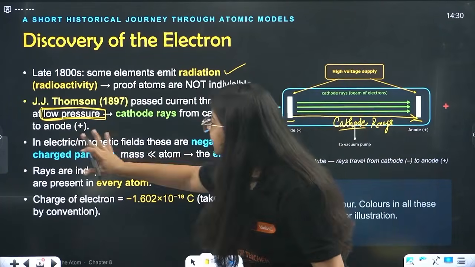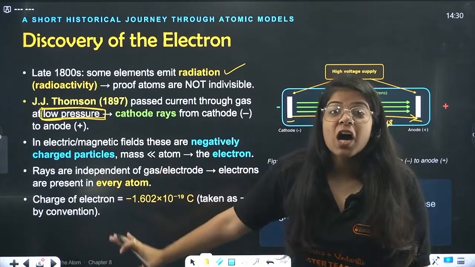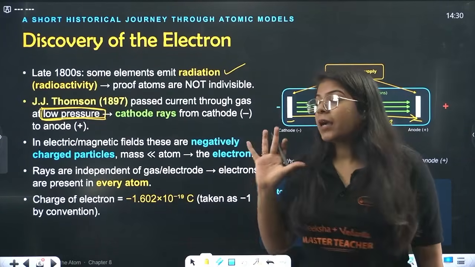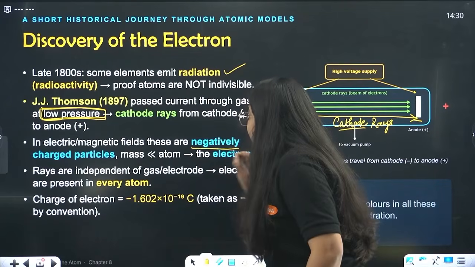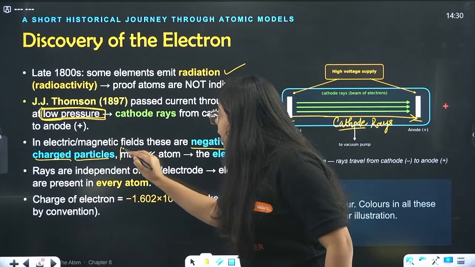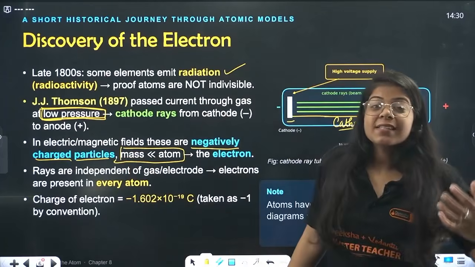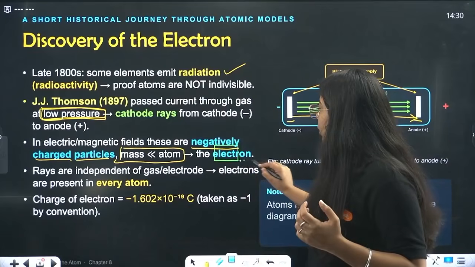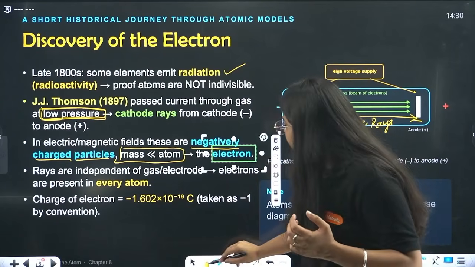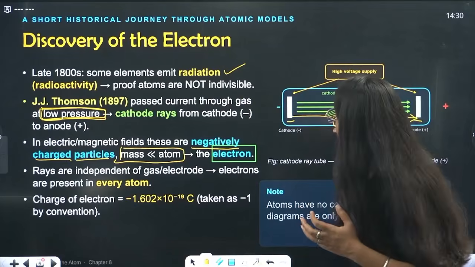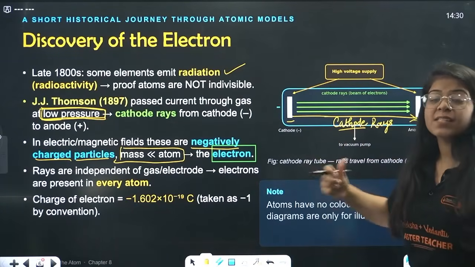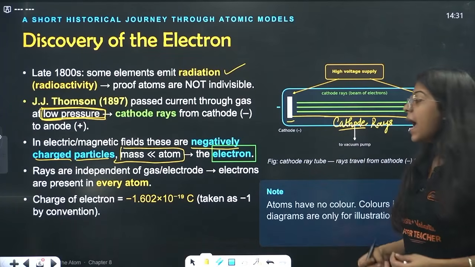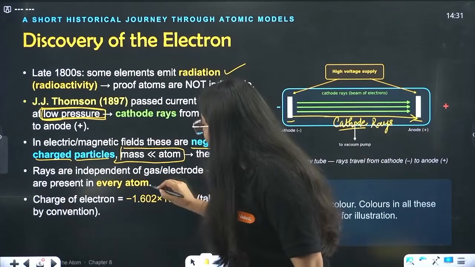So he said that in electric or magnetic fields, these are negatively charged particles. They have a charge. They have a mass lesser than an atom. They were negatively charged particles with mass lesser than an atom, and hence he called them electrons. He named it electron. Done? Now beta, he also saw that these rays are independent of the nature of the gas inside the chamber and the nature of the cathode or anode, and these electrons are present in every atom.